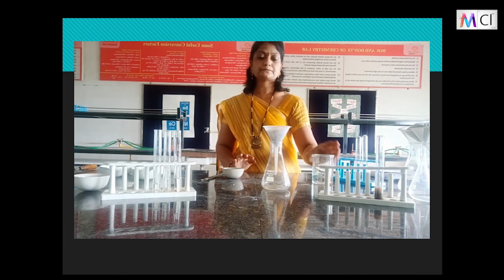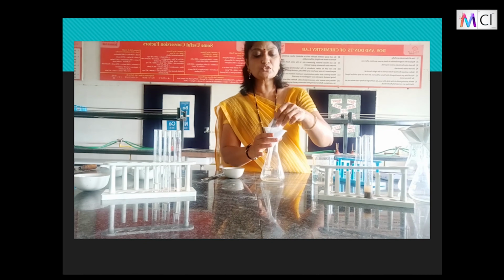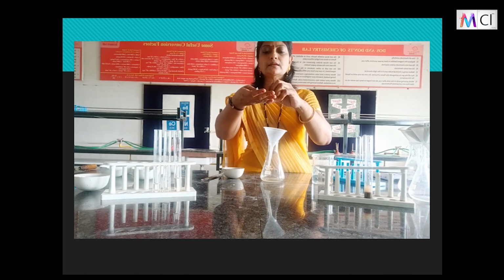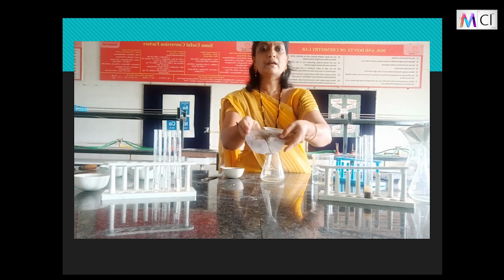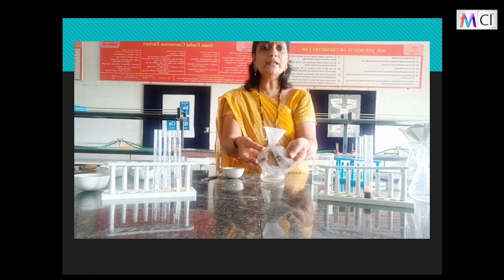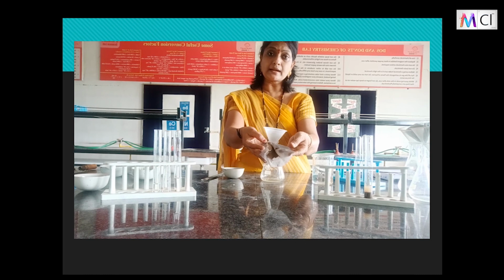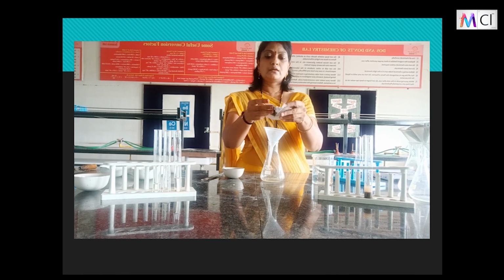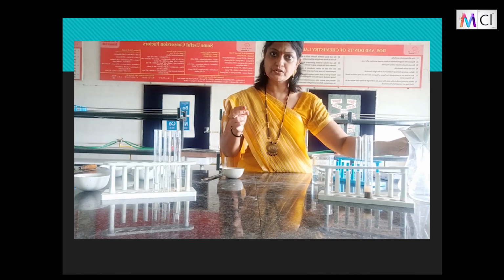So, children, see here. Now, the complete filtration process is over, and let us see if any residue has been left out. Yes, you can observe the soil on the filter paper. So, you can separate the soil particles from the water by the process of filtration, right?